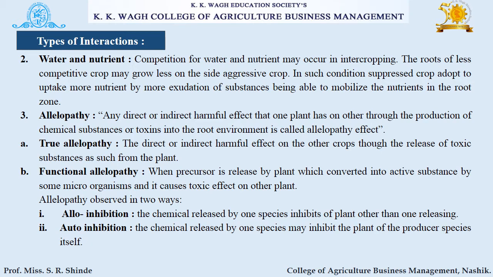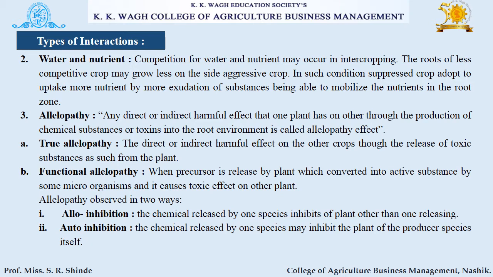Next is allelopathy. Any direct or indirect harmful effect that one plant has on another through the production of chemical substances or toxins into the root environment is called as allelopathy effect. It has two types, true allelopathy and functional allelopathy. True allelopathy means direct or indirect harmful effect on the other crops through the release of toxic substances as such from the plant. Functional allelopathy means when a precursor is released by the plant which is converted into an active substance by some microorganisms and it causes the toxic effect on other plants.